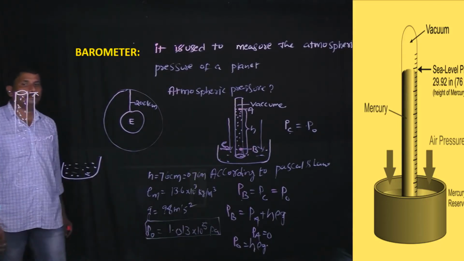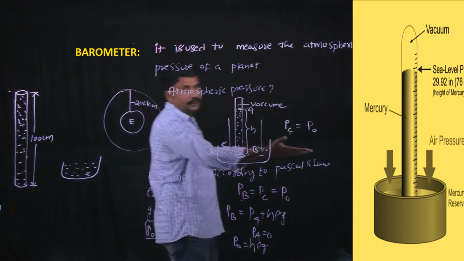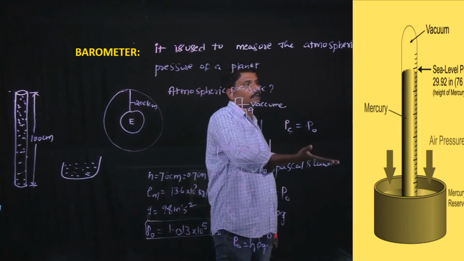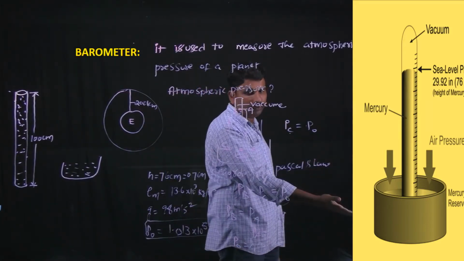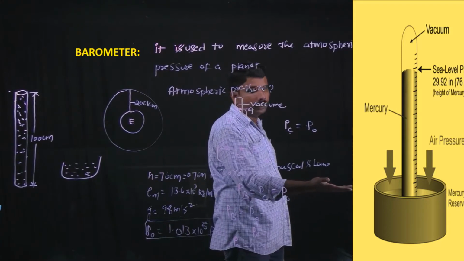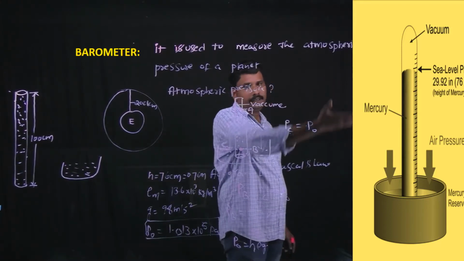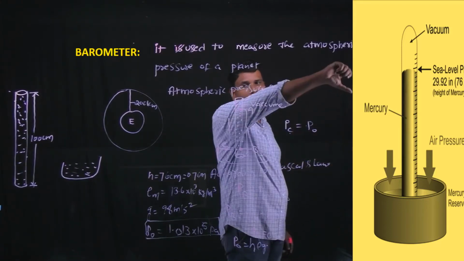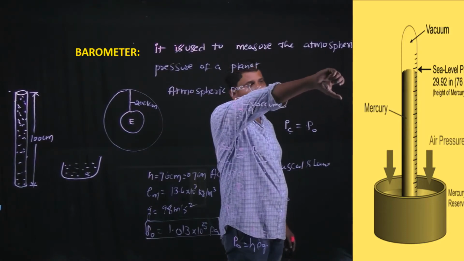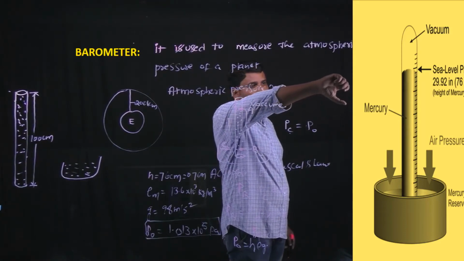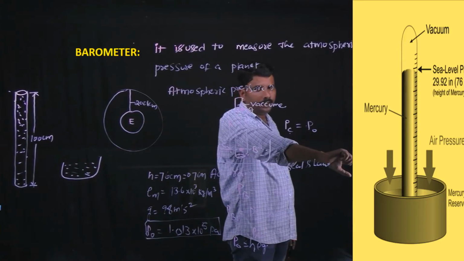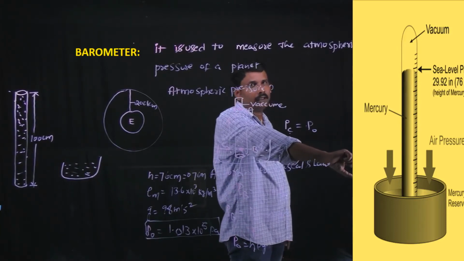Okay, by seeing this diagram, it consists of a glass bowl and a 100 centimeters glass tube dipped reversely. It means the open end is dipped into the mercury level inside the glass bowl.